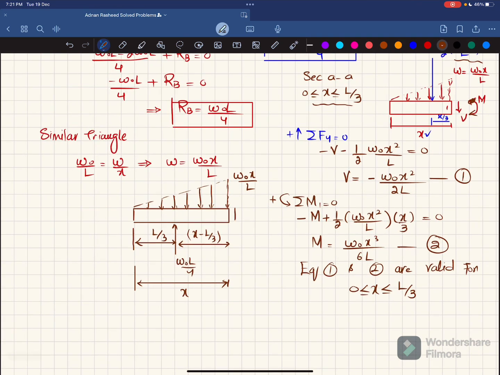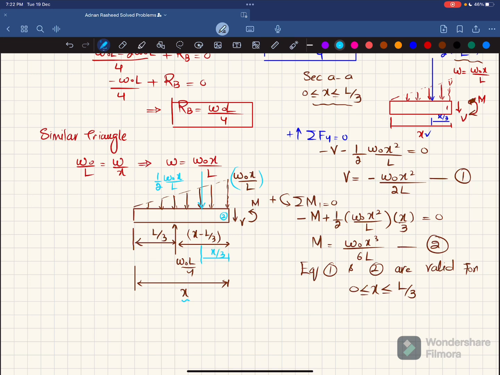So when you cut it, you will be having a shear force, clear, like this, and you will be having a moment that will be counterclockwise. Why? Because you can see now you have this force and this force as well. So we have taken it counterclockwise because its effect will give you a positive moment. Okay, so this is your point 2 because it is a section at point 2. So when you convert this triangular load into a point load, it will be equal to 1 over 2 this load, which is W naught X over L, clear, and it will act at a distance of X by 3 because X is the total length. It will be X by 3.